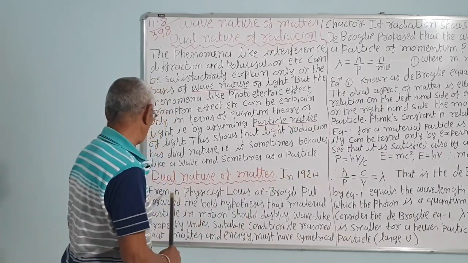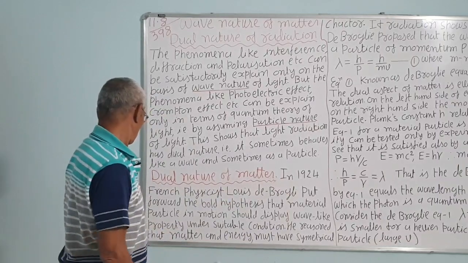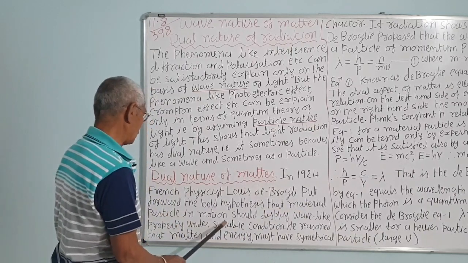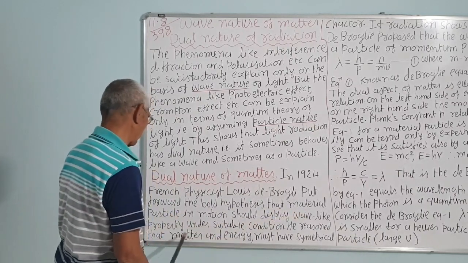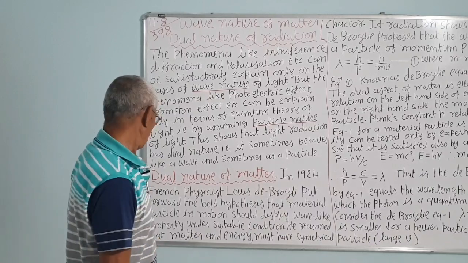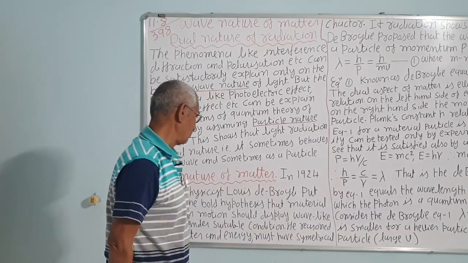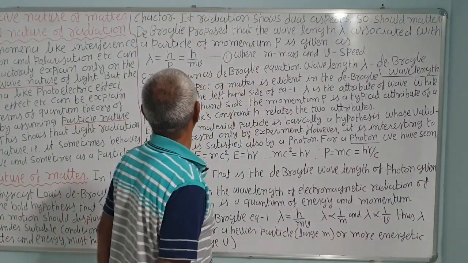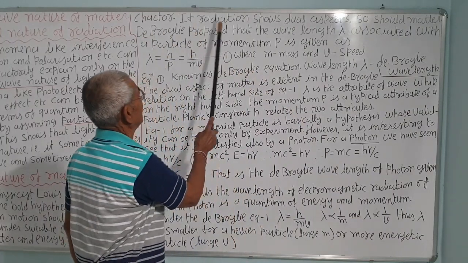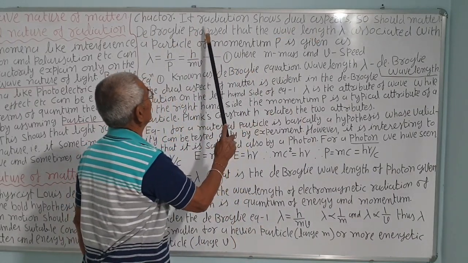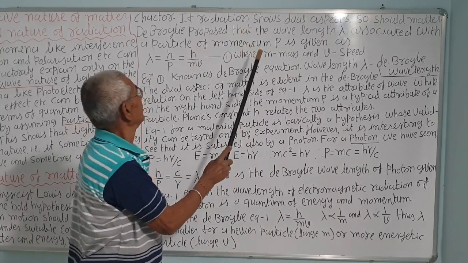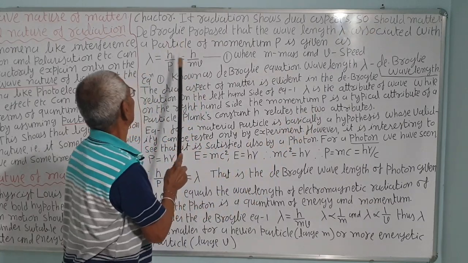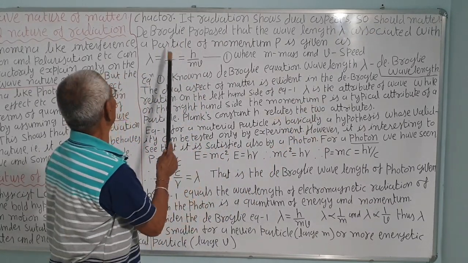In 1924, French physicist Louis de Broglie put forward the bold hypothesis that a material particle in motion should display wave-like properties under suitable conditions. He reasoned that matter and energy should have a symmetrical character. If radiation shows a dual aspect, as we have seen earlier, so should matter also. So, matter should also show the dual character.